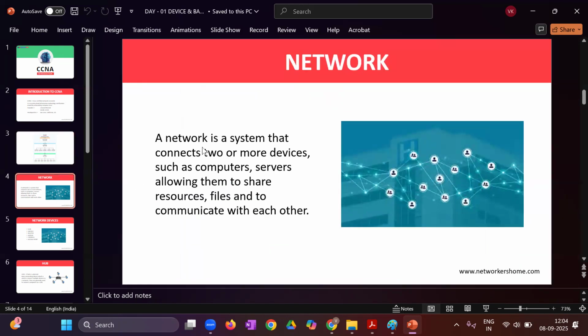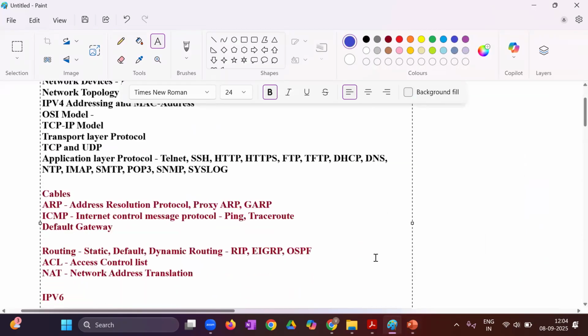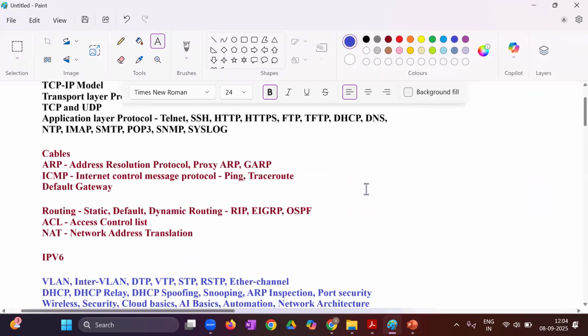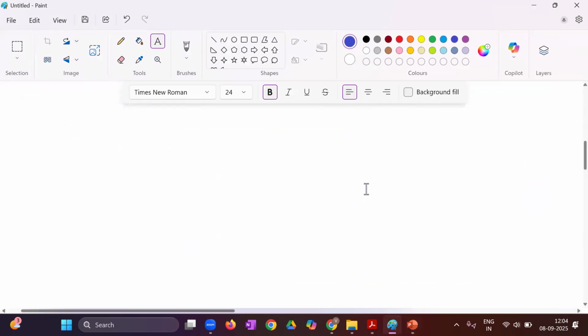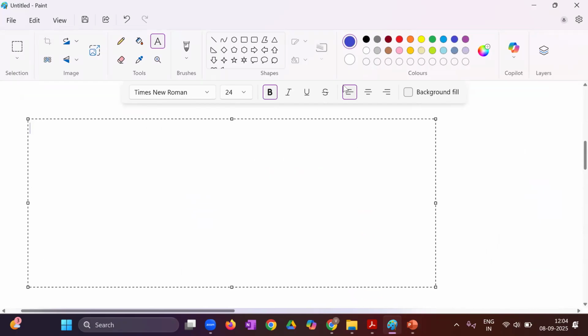Next, before starting, first you tell me what do you mean by this term network? Tell me first, what is a network? Sir, a network is a digital telecommunication between two nodes who share their files and resources.